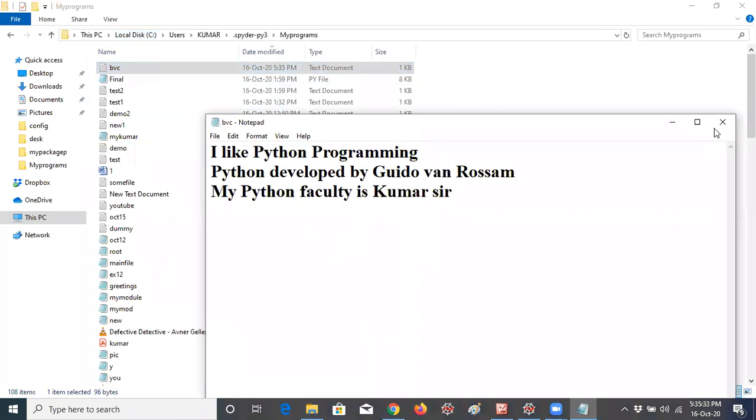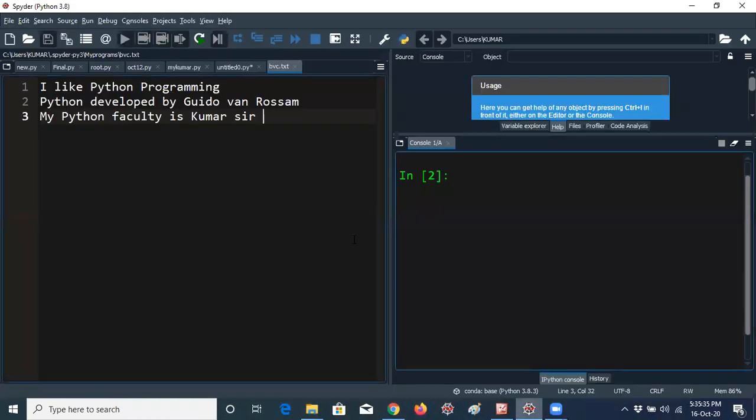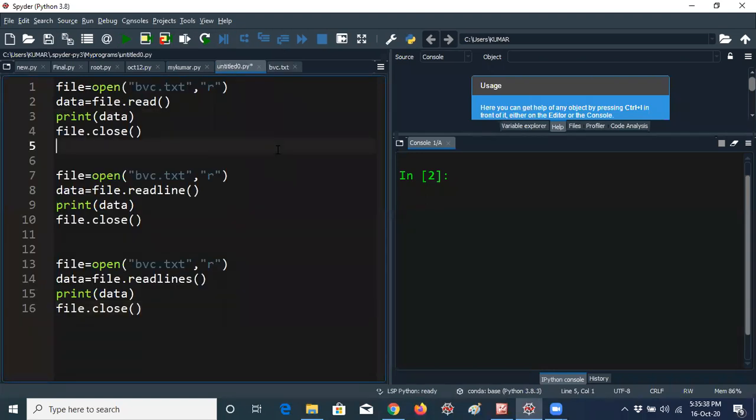So this is the statement. Let me open the console. One minute, let me open the Spyder IDE. So file equal to, this is the program by using readline and readlines. This is the task I have given to you guys. You have to save the program compulsorily before executing, because whenever this file is there in the particular location, then only it will be accessible. The bvc.txt file is there in my programs folder, which means you have to save the program first.